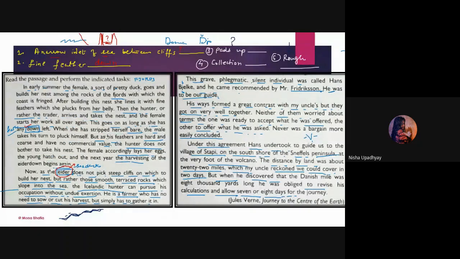Ma'am, recount means collection. Okay, so you got one word, very nice. Find more, I'm very happy.